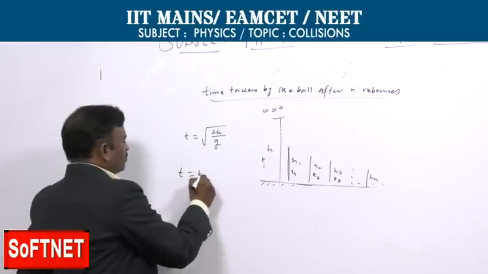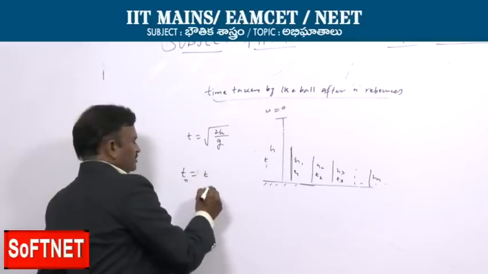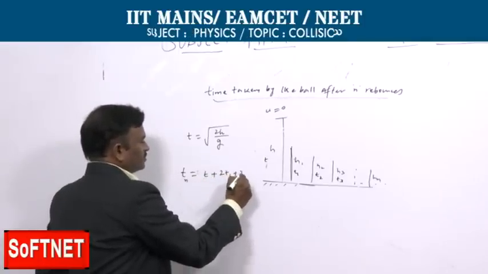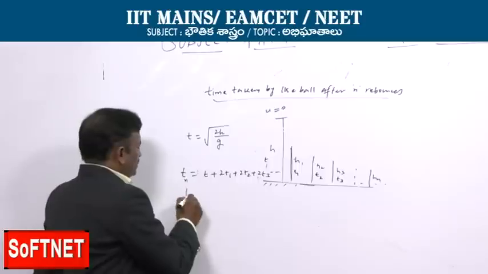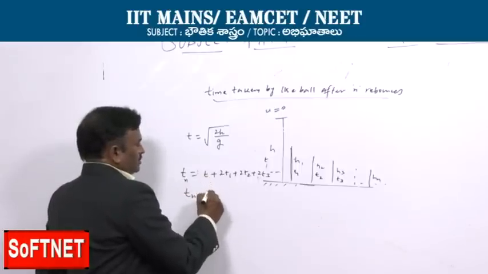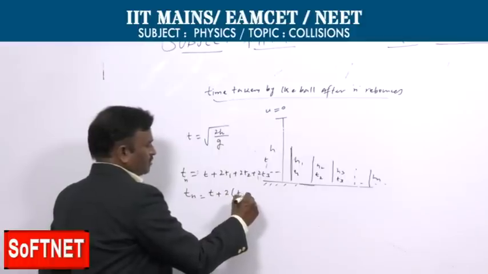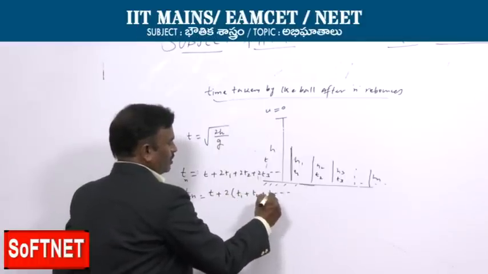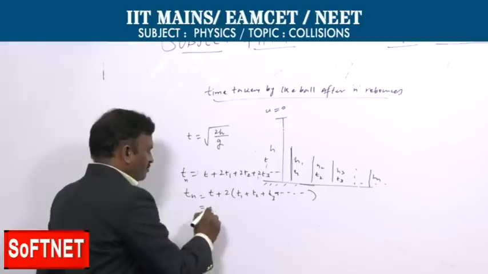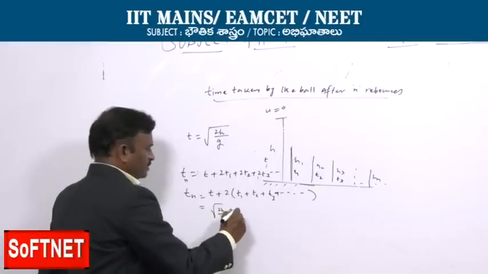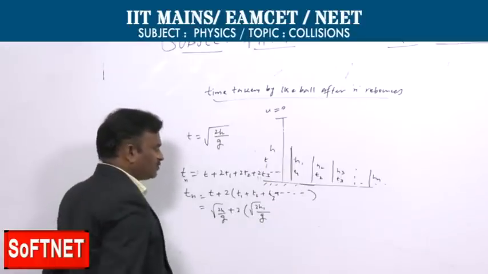Now, total time T is equal to t plus 2t1 plus 2t2 plus 2t3 and so on, that is t plus 2 times t1 plus t2 plus t3 and so on. Here t is square root of 2h by g plus 2 into square root of 2h1 by g, because from h1 it is falling.